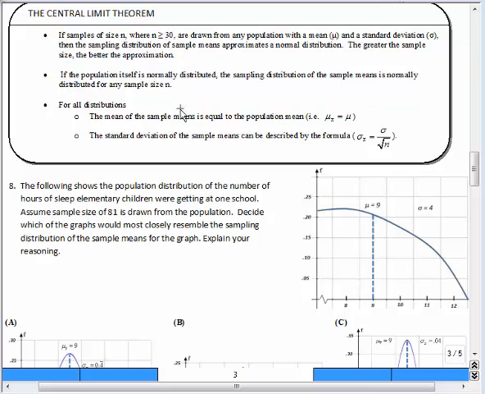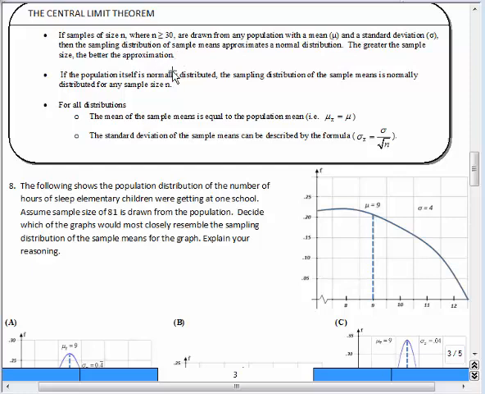If we know for sure, like when we want to look at the weights of people or the heights of people, that those are normally distributed already, then we can use a sample size of anything. We can use a sample size of 2, and the distribution of the sample means is guaranteed to be normal also because the population was already normal. That's a thing that we'll come back to when we look at these next couple of problems. If n is equal to 30, it doesn't matter, it's guaranteed to be normally distributed.